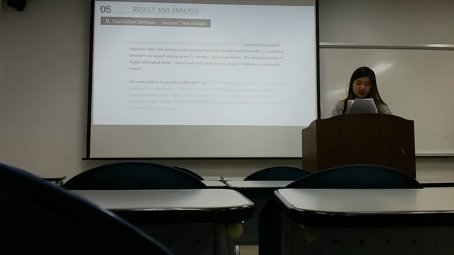Following the decision tree, attributes affecting the class attribute are receiving treatment for ulcer during the past 12 months, sexual experience, the intake frequency of highly caffeinated drinks, stress level, and experiencing drugs for habitual or intentional reasons. The main patterns to provide the class label, yes, are the following.